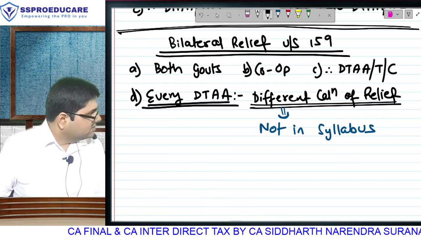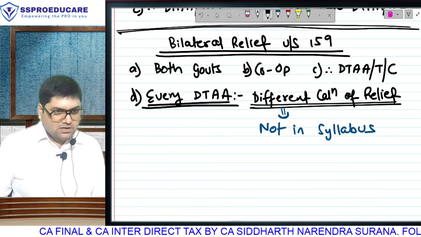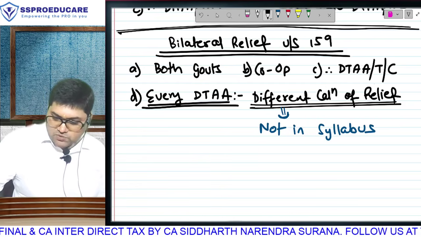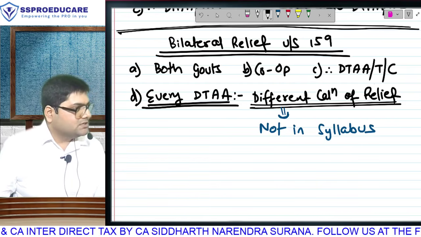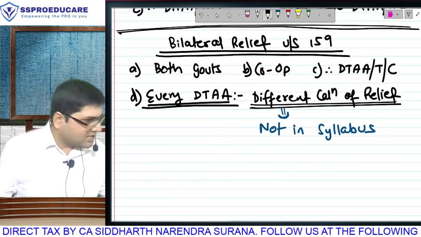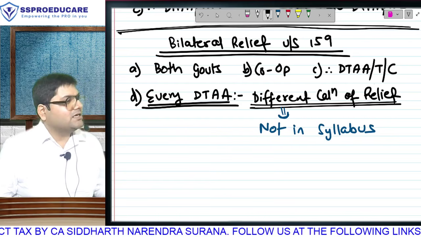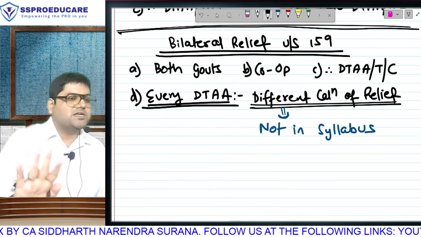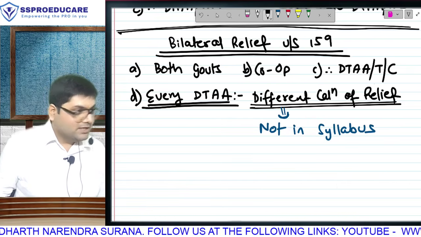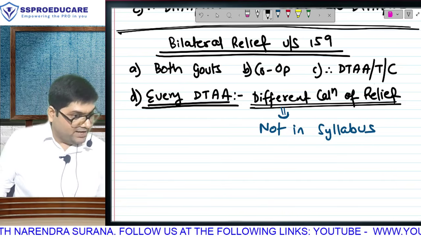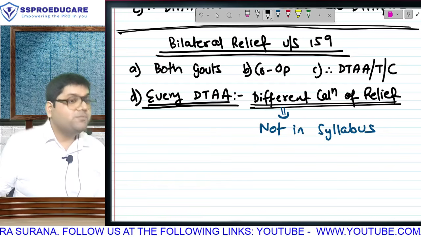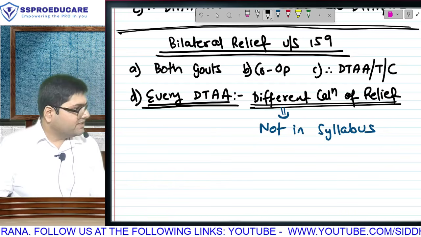You understand? So ladies and gentlemen, it is not in the syllabus. There are 120 treaties, every treaty will give a different calculation, but the individual treaties are not a part of our syllabus. The calculation was never going to be the same in all the treaties, because when I am working with multiple organizations, my financial terms with all organizations are different. I have that special talent: I have convinced every organization that they are paying me the lowest. They feel that sir is working here for so little, it's good, and everyone feels that others are paying me more than them. That is my talent, but my terms are different with everyone.